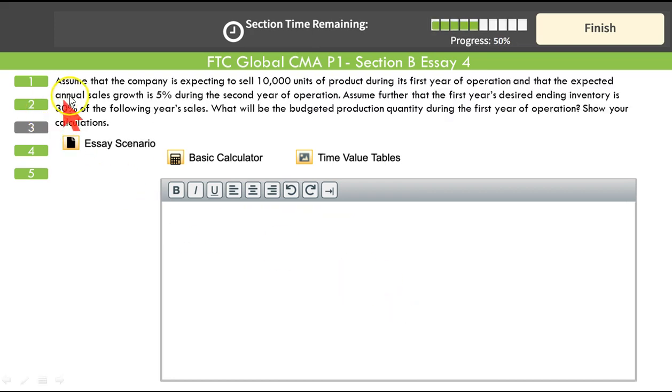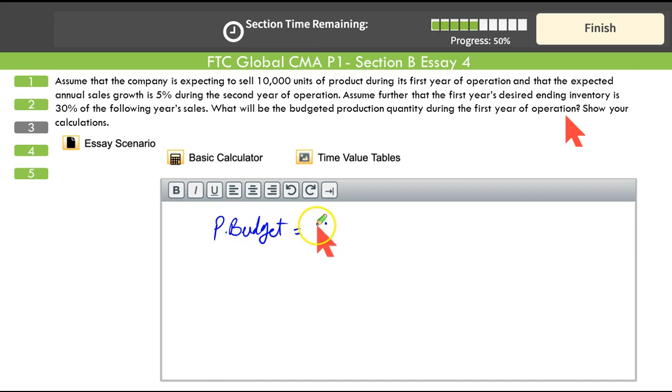Then assume the company is expecting to sell 10,000 units of the product during its first year of operations, and that the expected annual sales growth is 5% during the second year of the operations. It means the first year sale is 10,000, the next year sales is going to be 5% up. Assume further that the first year's desired ending inventory is 30% of the following year's sales. What will be the budgeted production quantity during the first year of operations, and show your calculations. We know that the production budget is based upon the planned sales.